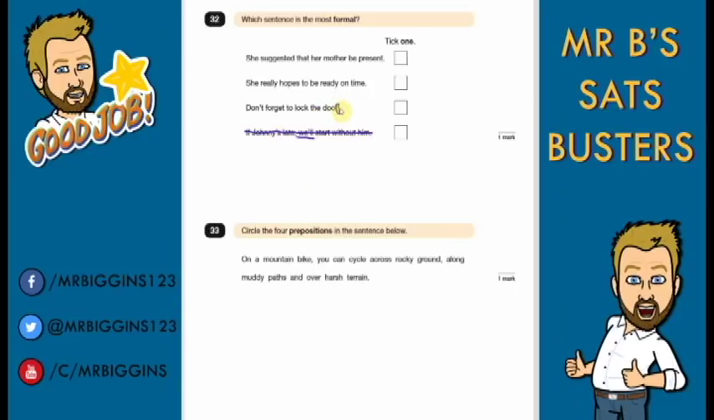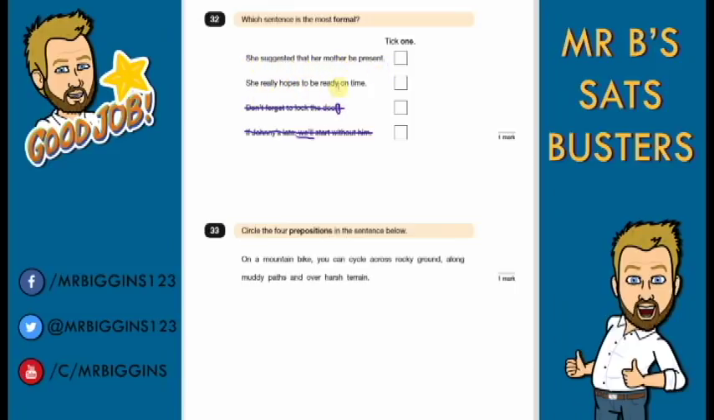Okay, this one, we have an exclamation mark at the end. In questions like this for the SATs, you might have them in actual formal text, but in order to show that it's not formal in SAT questions, you tend to have punctuation like this. So, don't forget to lock the door. Again, suggestion, exclamation mark, not that one. So we have two now.